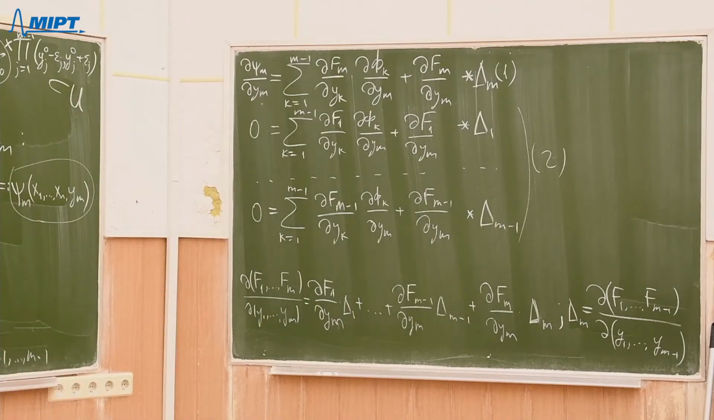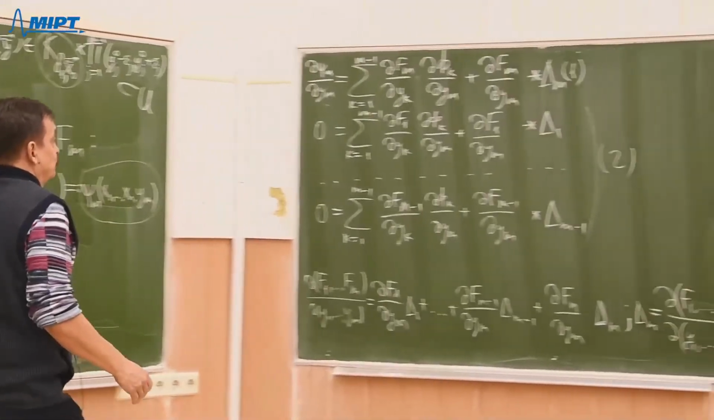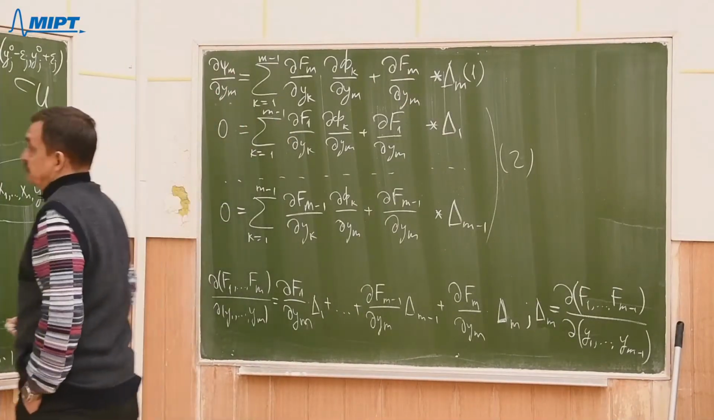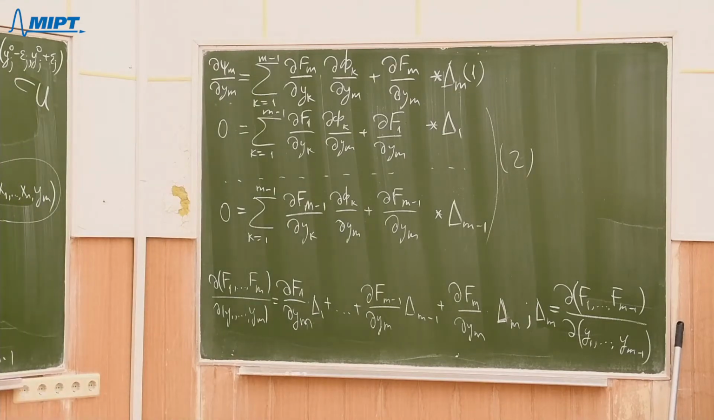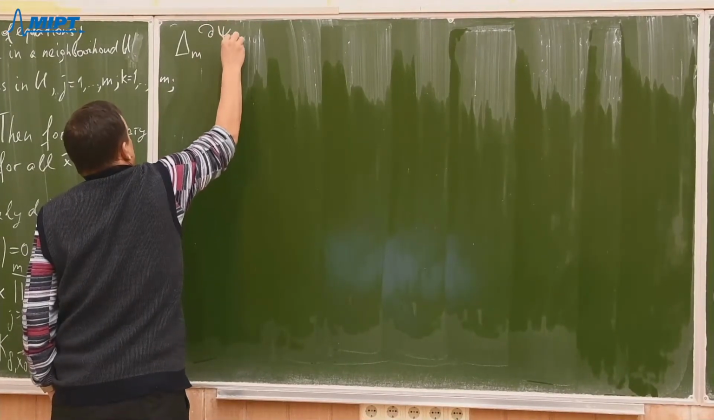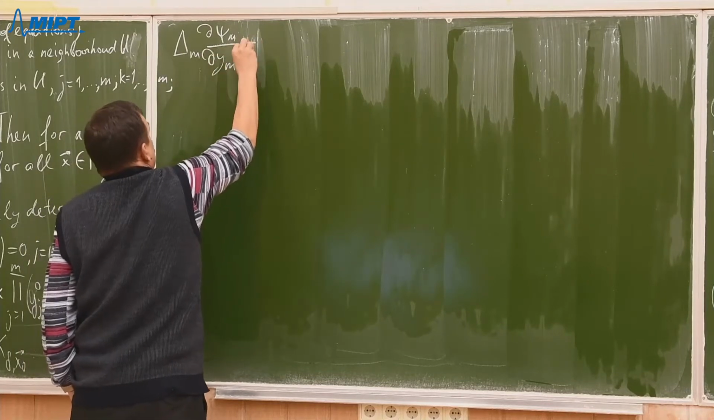So let me write down the result. In the left-hand side, what we have? We have just delta m times this partial derivative, delta m times the partial derivative of psi m with respect to ym equals 2.